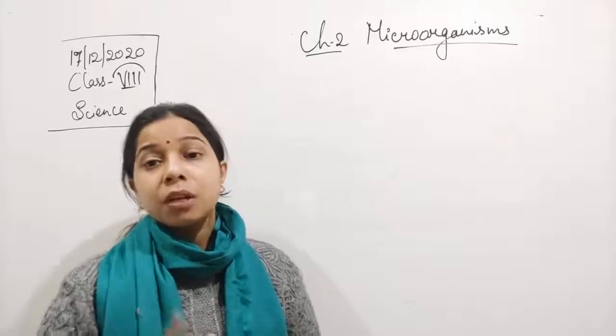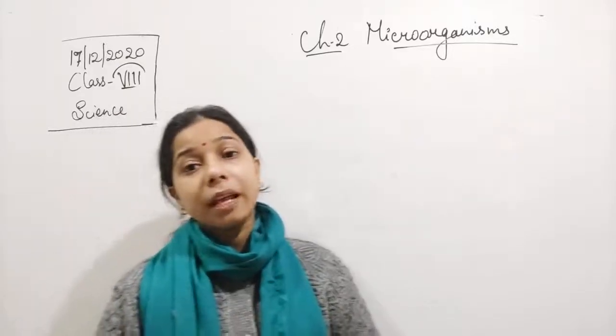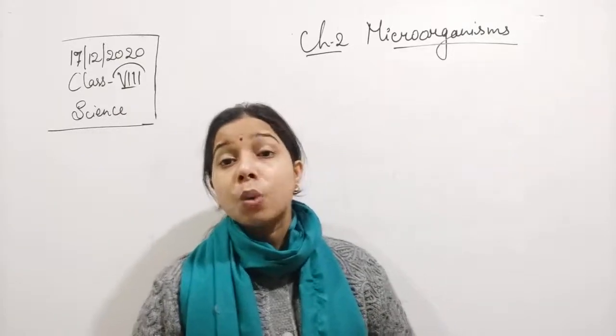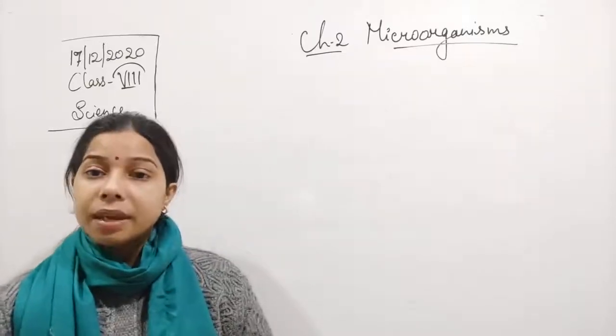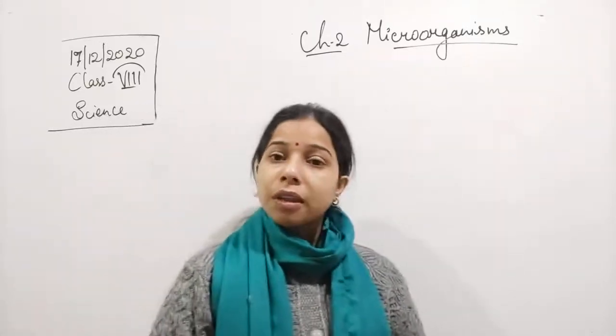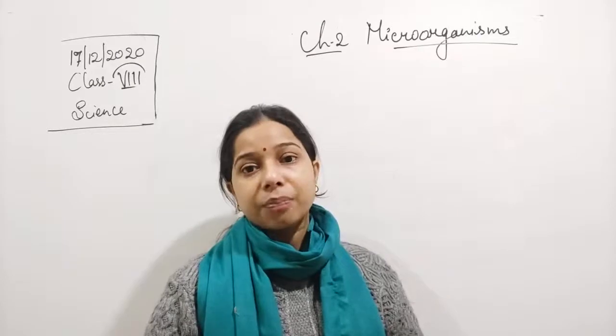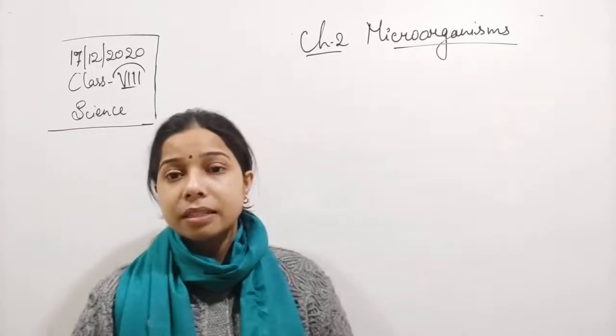We discussed two things. The first thing was how with the help of microorganisms we are able to make bread. You know that there is a fungus known as yeast.